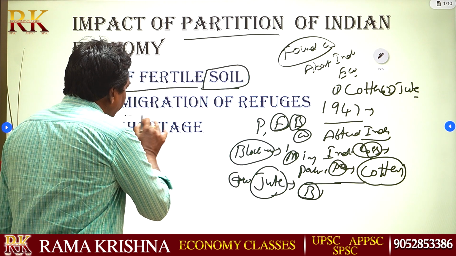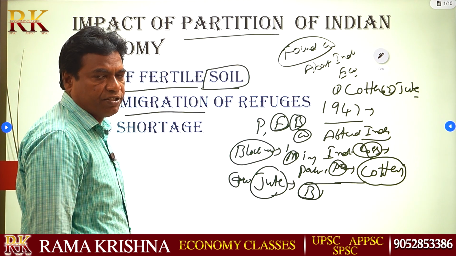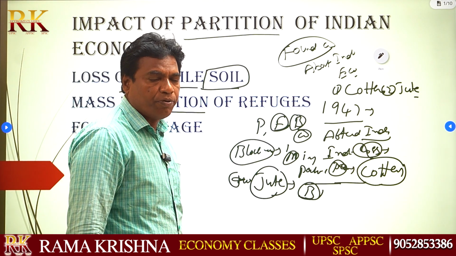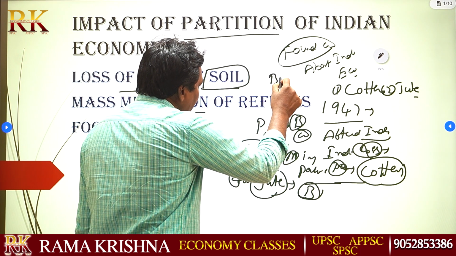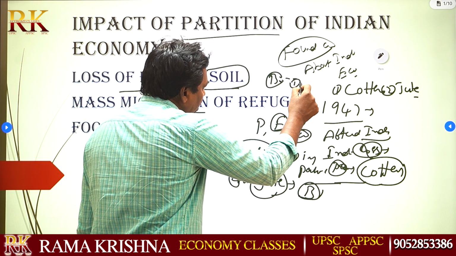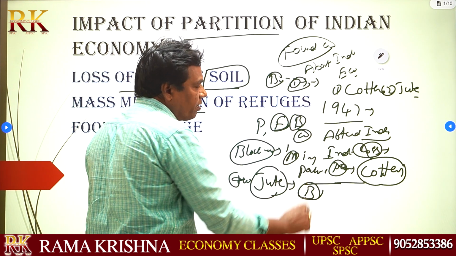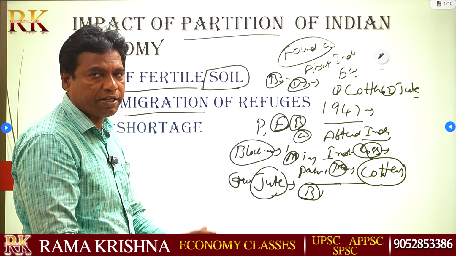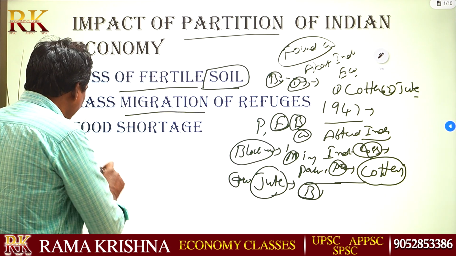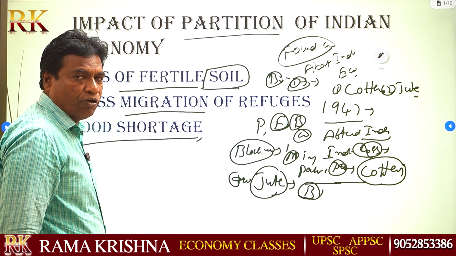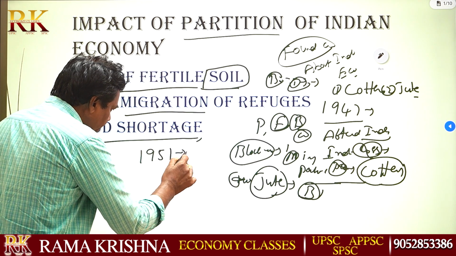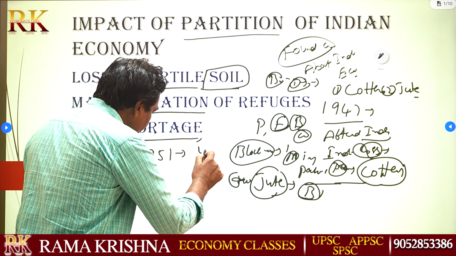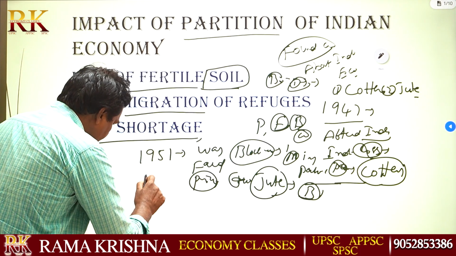Mass migration, refugees. A lot of people, born in Pakistan and India, migrated, and the number of persons was large. There was also food shortage at that time. In 1951, India faced a problem with food grains.